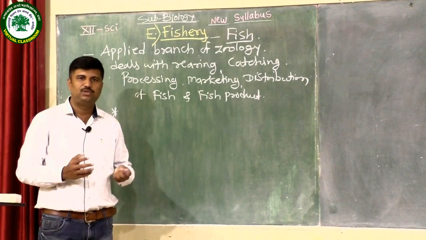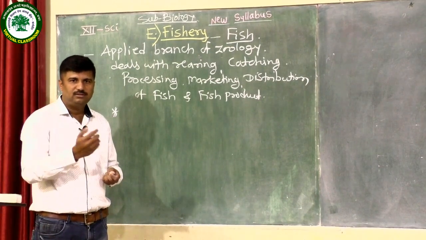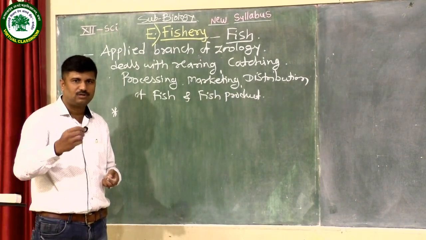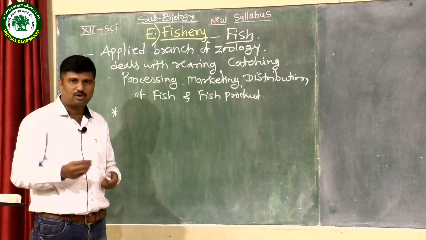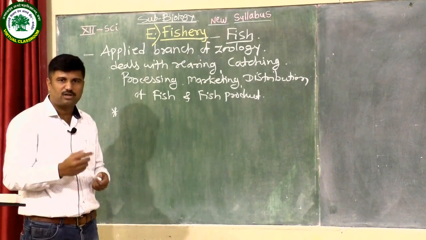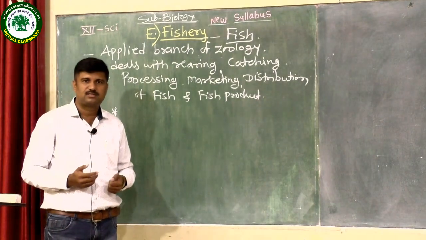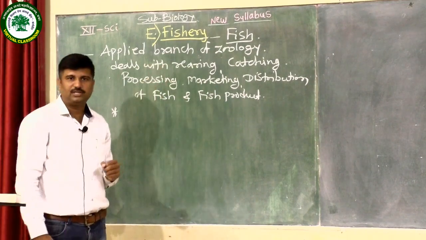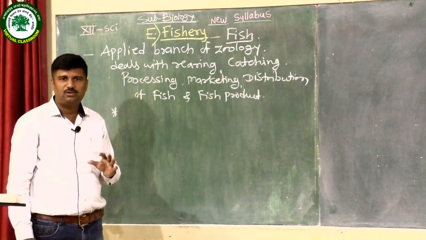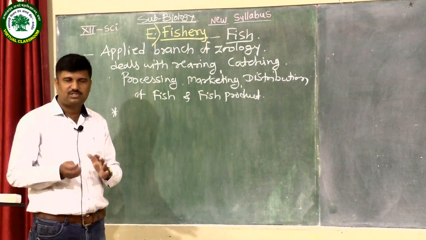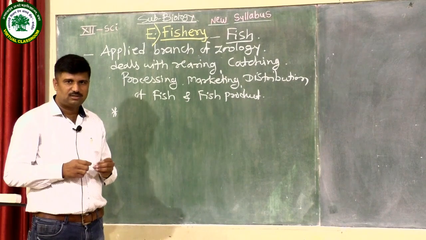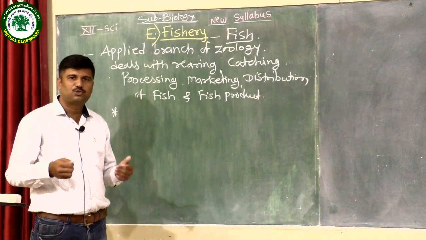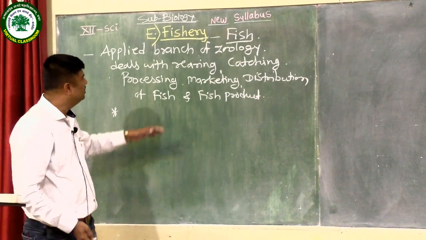Some varieties are present in marine fisheries, for example pomfret, harpedon or Bombay duck, and also prawns, lobsters, oysters, mussels and crabs. Crabs are also included in fishery. It is not only related to fishes; other animals present in ponds, lakes, dams and the ocean which are useful for various purposes are included in fishery.